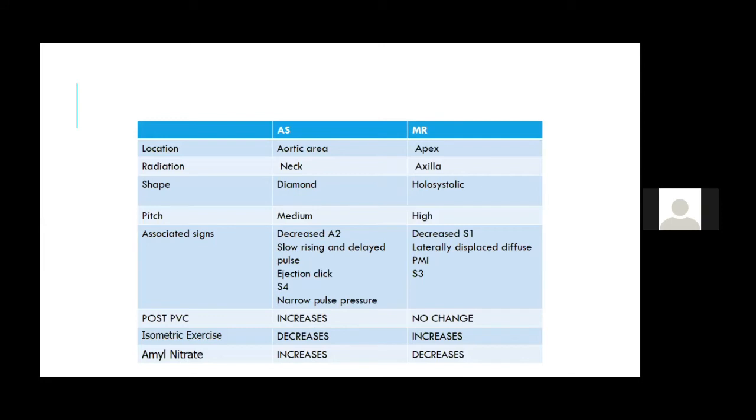Location is important, but in Gallavardin, sometimes it becomes confusing. Shape is important. In the MR murmur, the intensity is best from the beginning to the end. In the AS murmur, the initial part has decreased intensity, and that is how you may be able to differentiate. Both may be high pitched. So the differences are post PVC, amyl nitrate and isometric exercises.